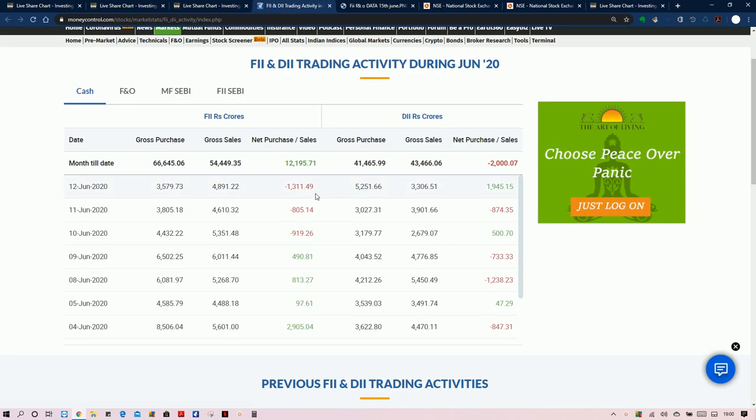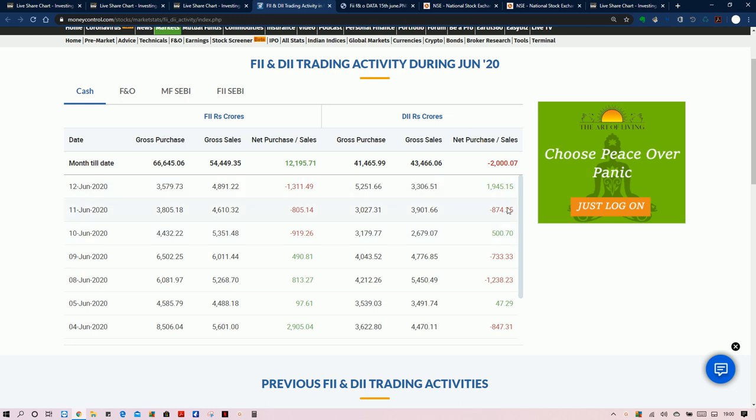We need to look at who is driving the market. See, on Friday, for the past 3 days, FIIs have been net sellers. Previously they were buyers and taking the index up, but now they have turned sellers. For the past 3 days they were continuously selling from the top.